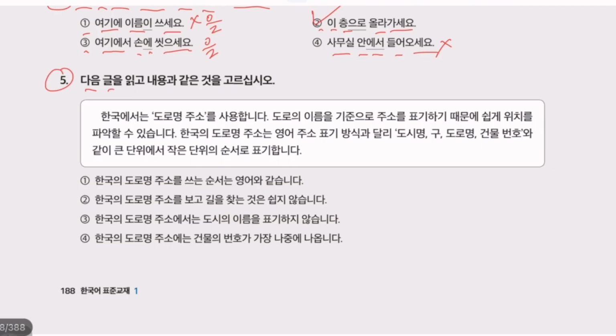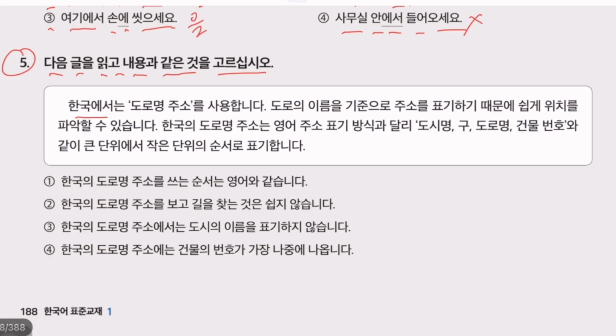다음 글을 읽고 내용이 같은 것을 고르십시오. Read the following paragraph and select the one with similar content. 한국에서 in Korea, 도로명 is road name. 도로명 주소 is road name address. 사용합니다. Korea uses road names for addresses. 도로의 이름 is road name. 기준 is standard. 주소 is address. 표기 is show. 표기하기 때문에, because in Korea the road name is shown as the address, 쉽게 easily 위치 location 파악 is understand. 할 수 있습니다, you can.